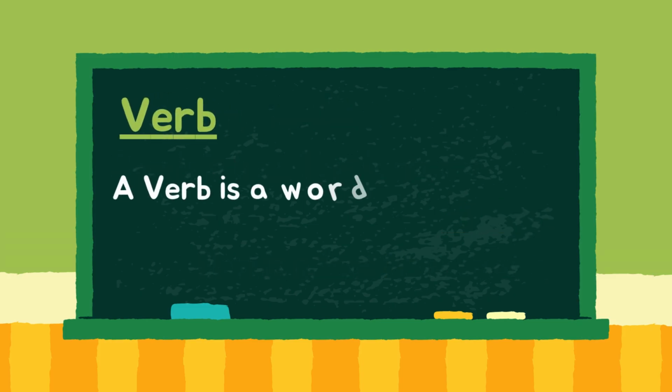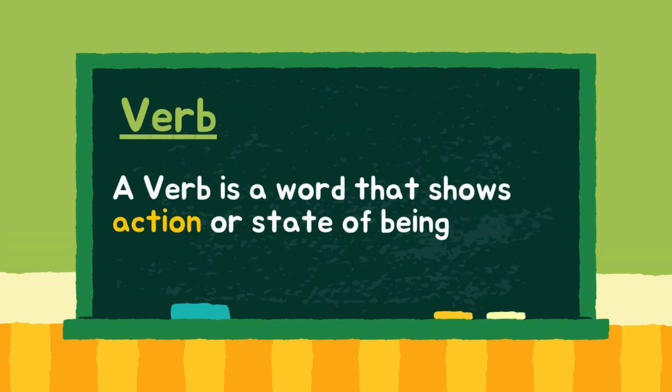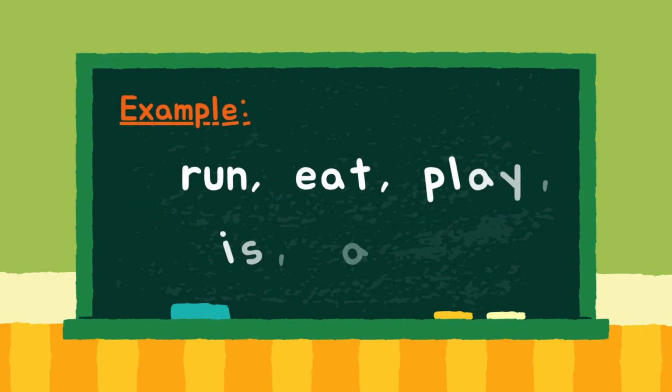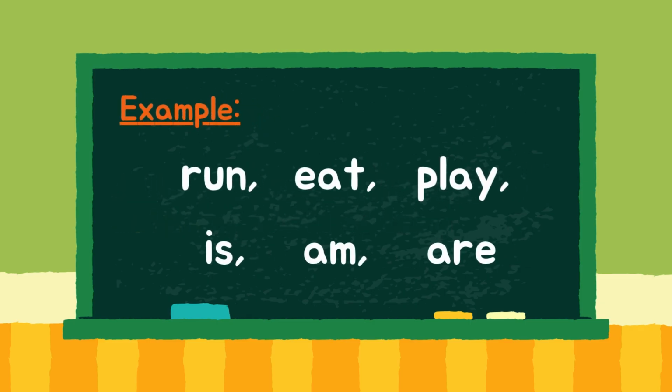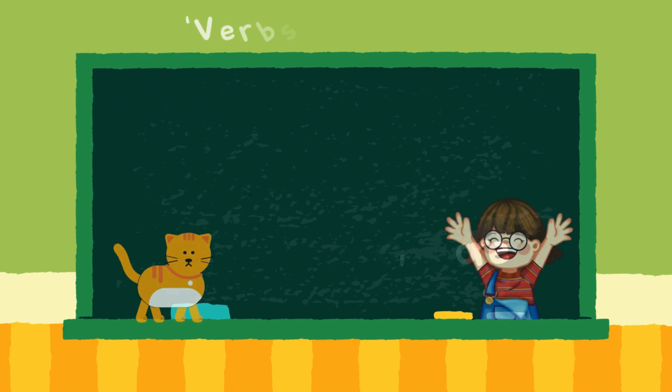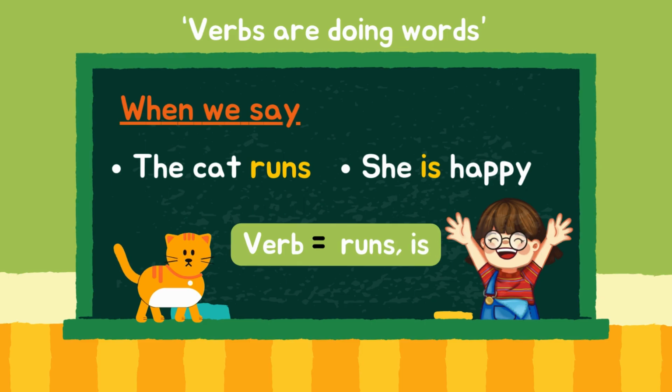A verb is a word that shows action or state of being. Examples: run, eat, play, is, am, are. When we say "the cat runs" or "she is happy," the verbs are runs and is. So verbs are doing words.